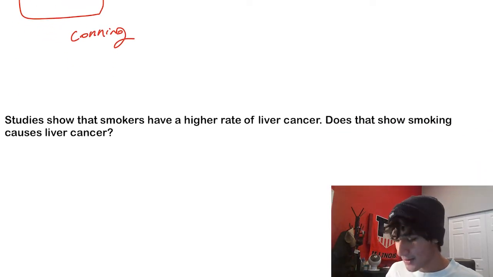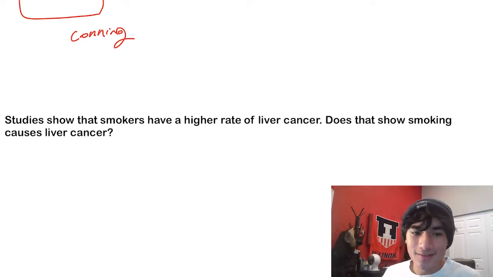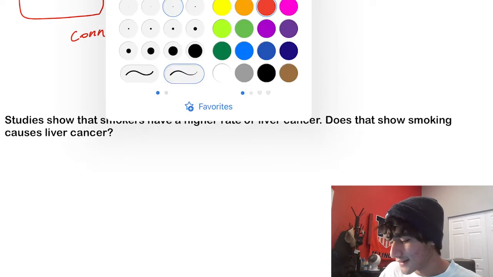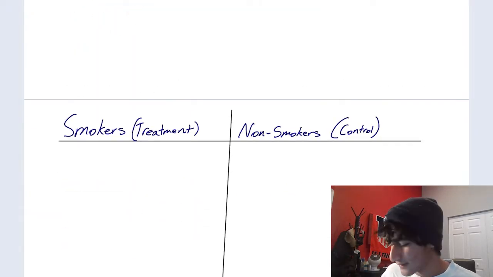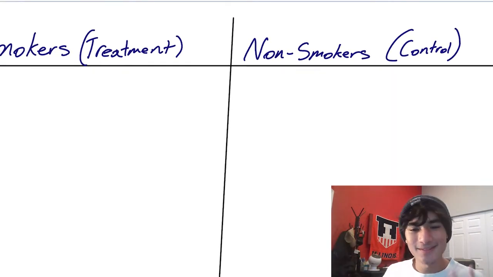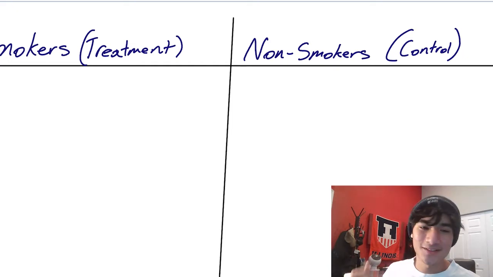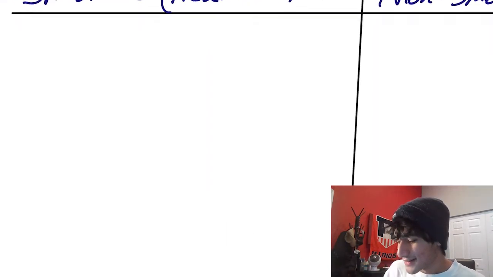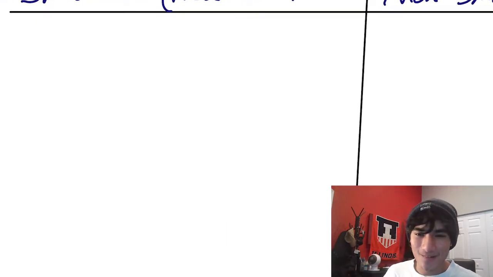Studies show that smokers have a higher rate of liver cancer. Does that show that smoking causes liver cancer? Okay, so to identify confounders, we can list differences between our two groups. In this case, we got smokers on the left and we got non-smokers on the right. So I'm just going to be listing two differences to keep things short and simple. Okay, so the first difference I'm going to be talking about is alcohol.